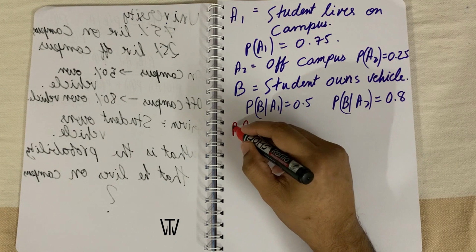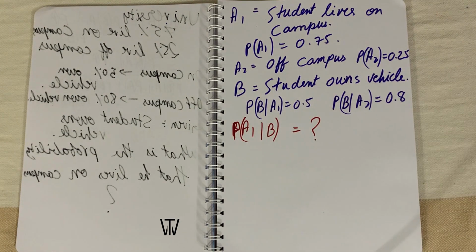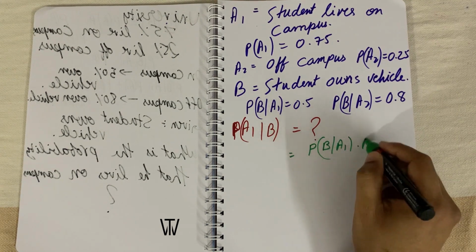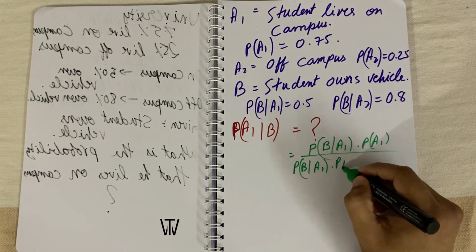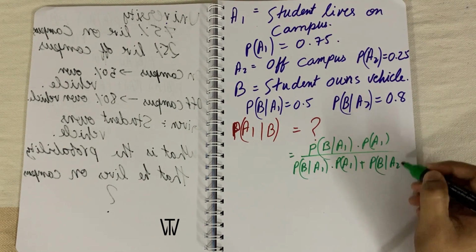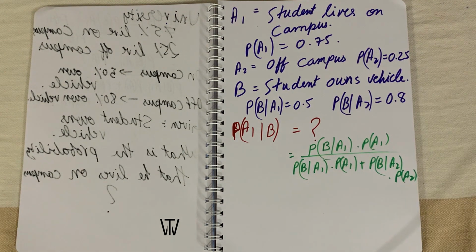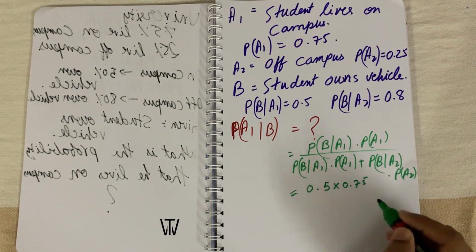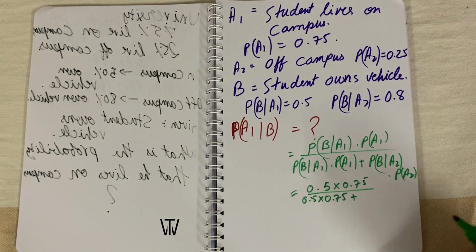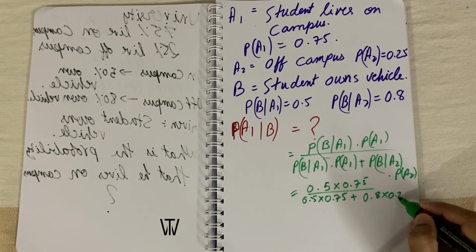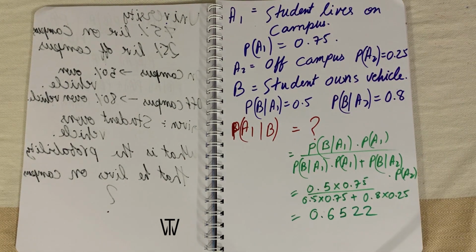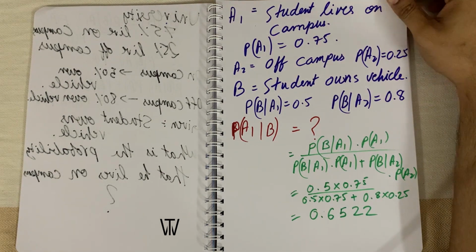You are asked P of A1 given B. From the Bayes theorem, we know that this is P of B given A1 into P of A1 by P of B given A1 into P of A1 plus P of B given A2 into P of A2. That equals 0.5 into 0.75 divided by 0.5 into 0.75 plus 0.8 into 0.25. Your calculator will tell you that this comes out to be 0.6522.